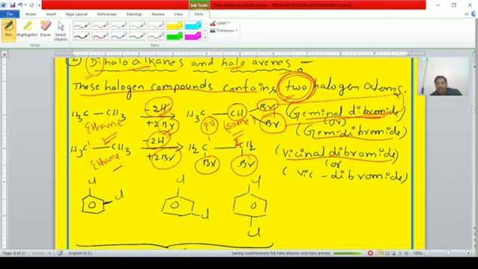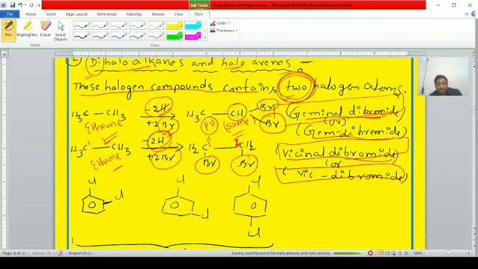If the two halogen atoms are present on adjacent carbon atoms, that is first carbon, second carbon, or third carbon, fourth carbon, side by side carbon atoms, they are known as vicinal dibromide. The halogen compounds in which two hydrogen atoms are replaced with two halogen atoms on adjacent carbons are known as vicinal dibromide.